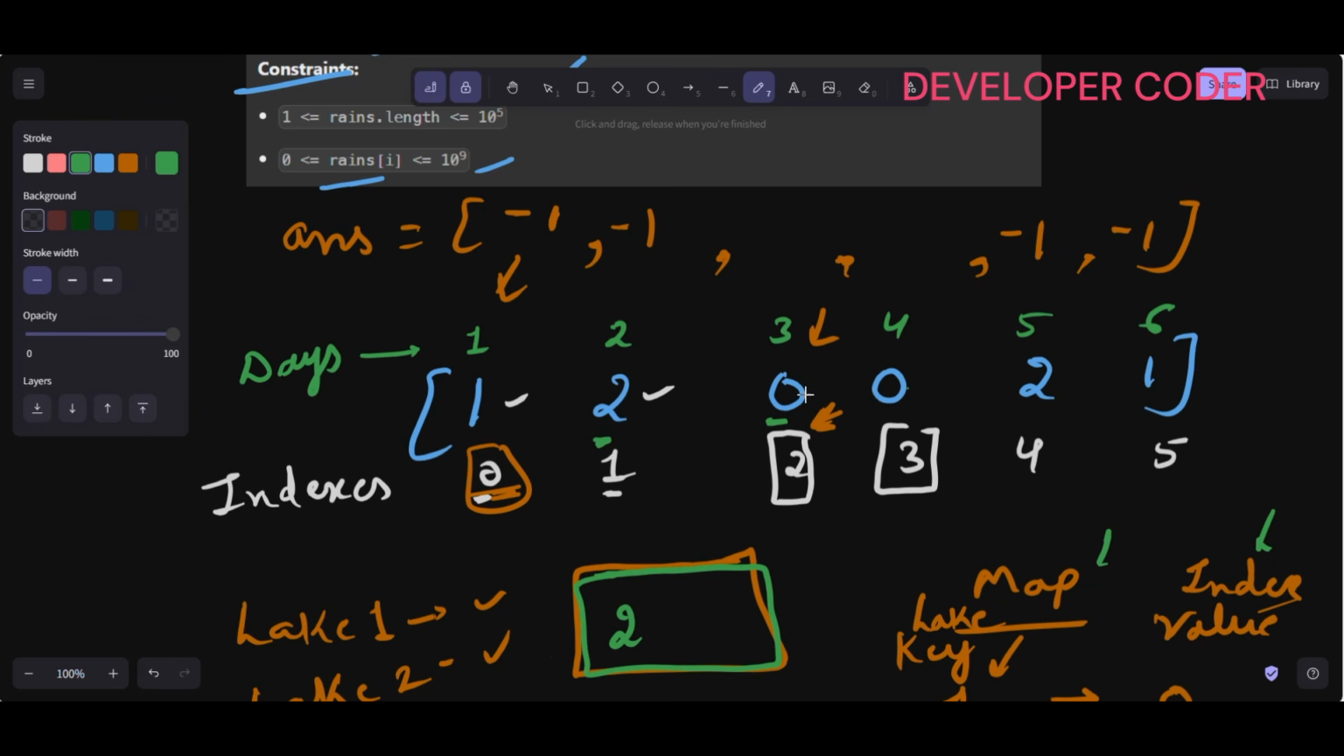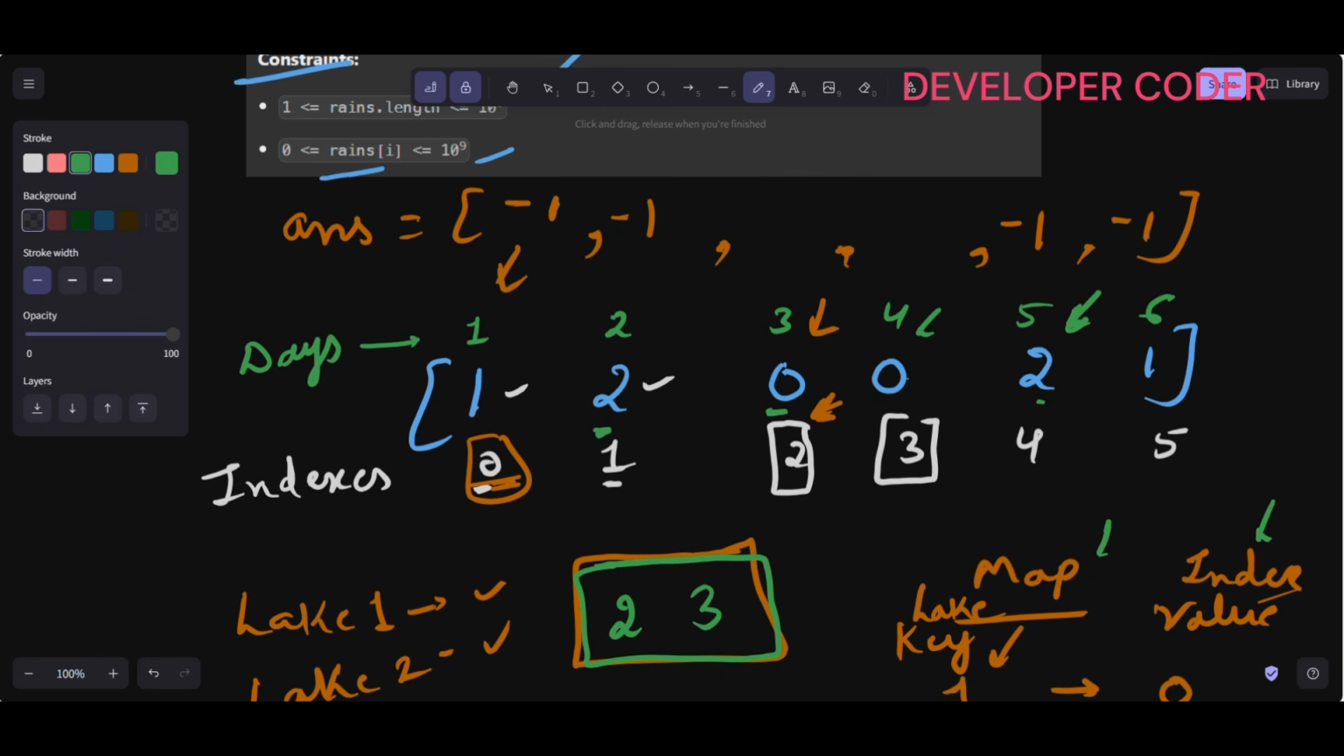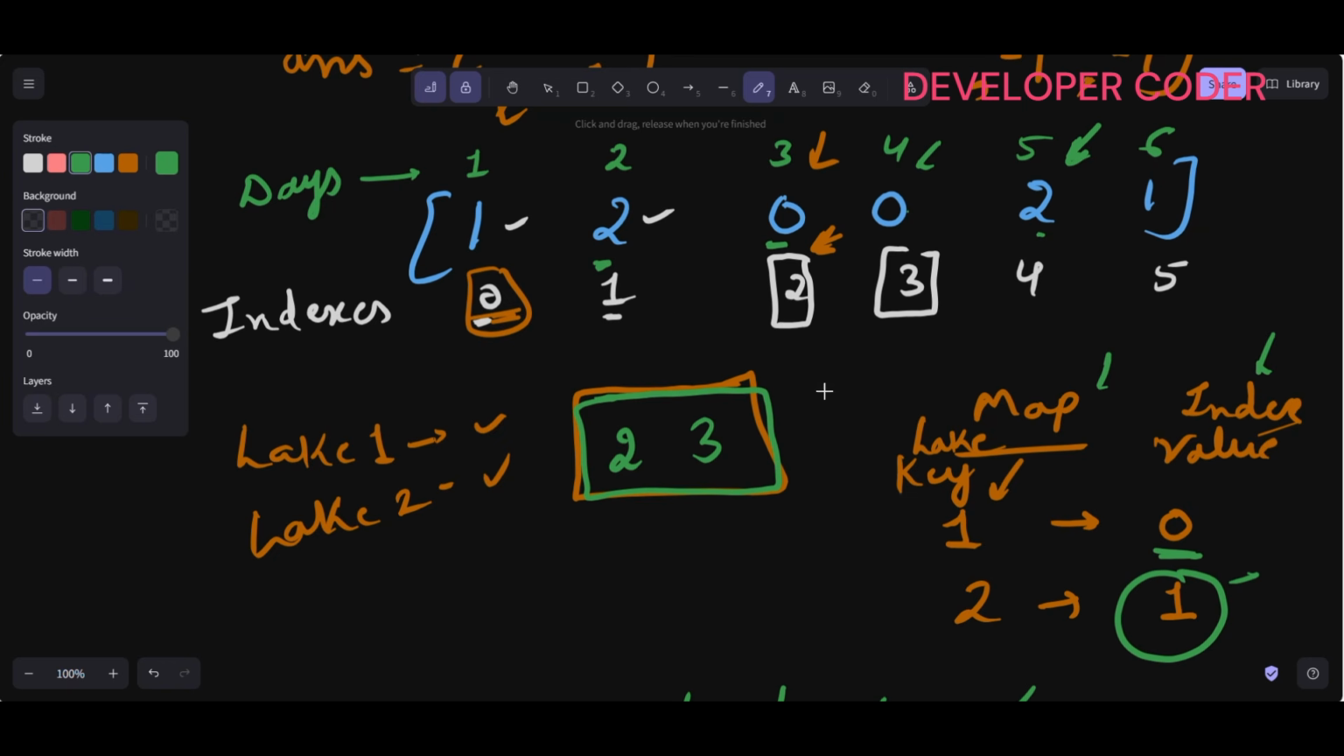Clear, right? So now we are here. I have added this in my tree set. Now I reach here, so I want lake 2 to be cleared. Lake 2 is filled at this index. So after this one, which is the first dry day? So this 2 is the first dry day, right? So I'm going to use this, I'm going to remove it. And here I'm using this index 1. So 2 I want to clear, right?